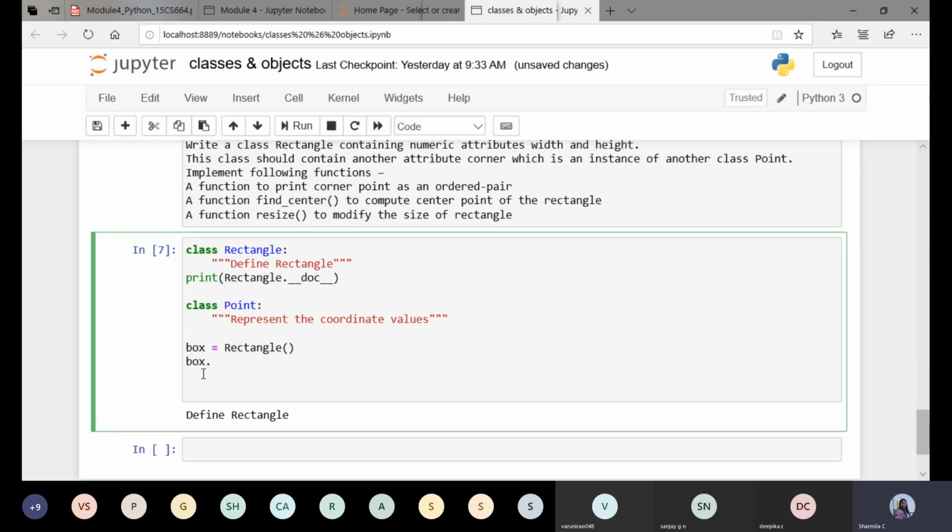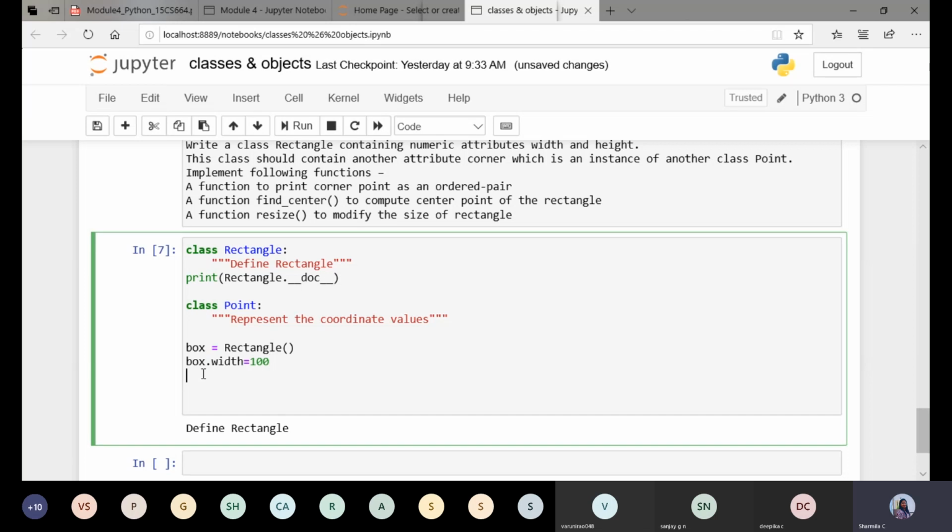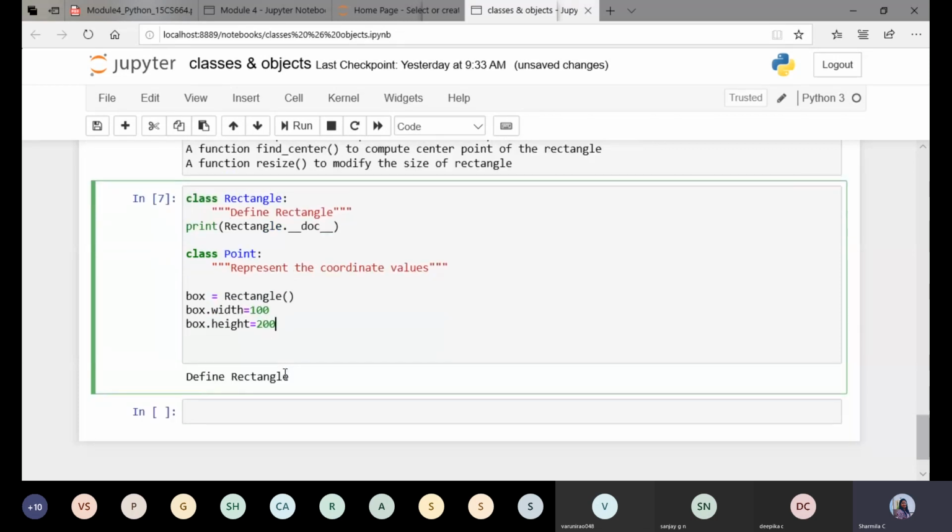So box dot height, and box dot width equals 100, and once again box dot height equals 200. So these two are called instance attributes, because these attributes are defined for the object, that is box.